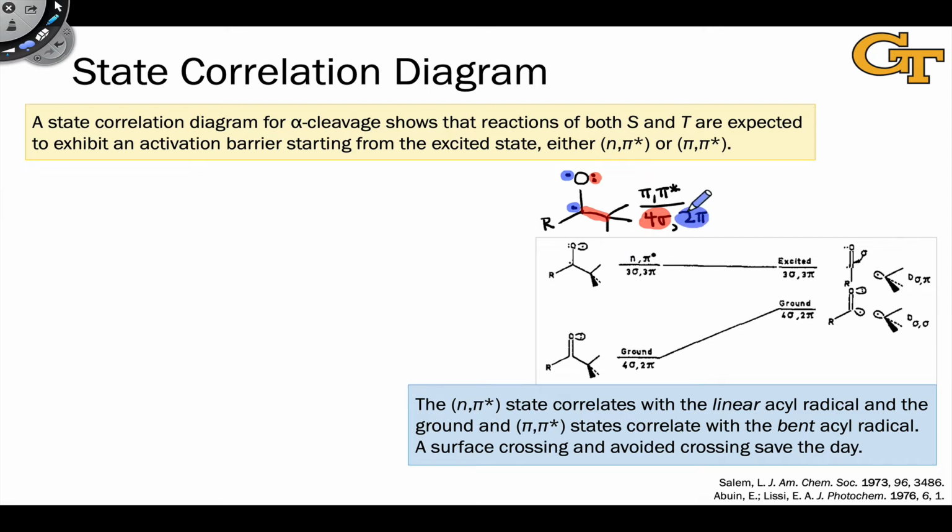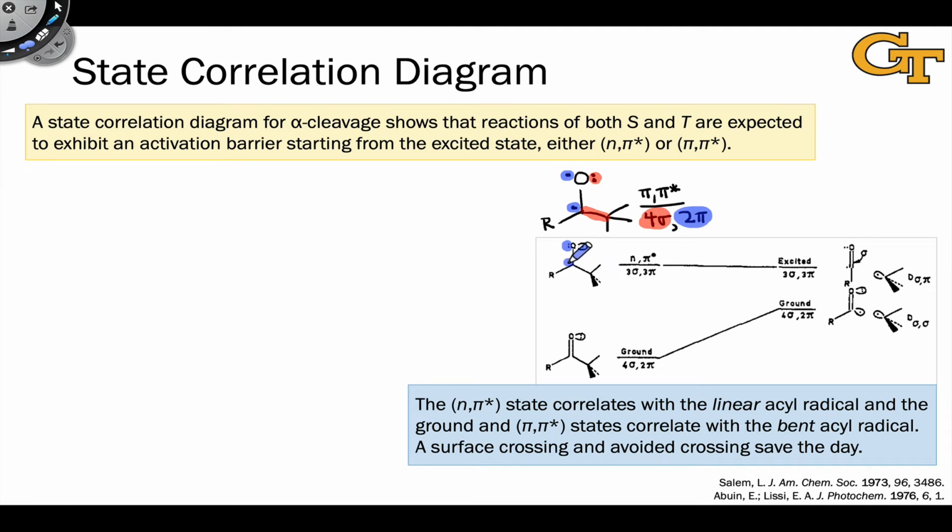2 pi electrons total. Let's do the same for the n pi star state and the ground state of the ketone, the same electron counting exercise. In the n pi star state, we have 2 electrons in the pi bonding orbital. Here they're drawn on oxygen, just to avoid violating the octet rule, I guess, at the carbonyl carbon. Those are perpendicular to the molecular plane and antisymmetric with respect to that plane of symmetry.